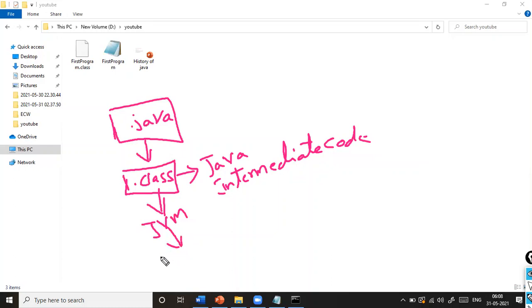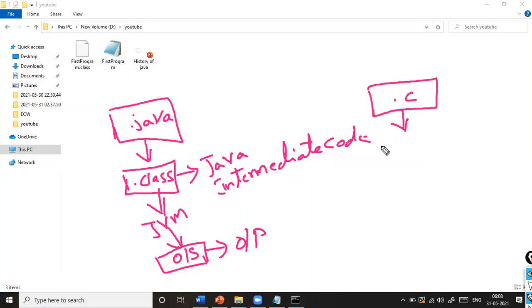And in this process, it will communicate with the operating system and then produce the output. Whereas in C programming language, once you are compiling, then only it will communicate with the operating system and produce the executable.